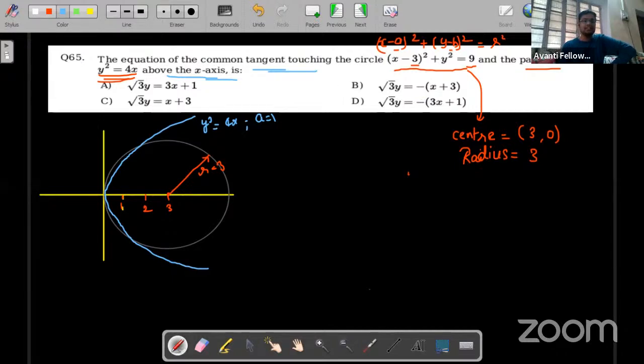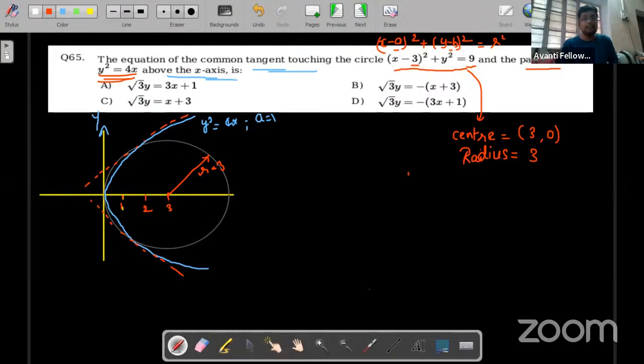Y-axis is our common tangent, now. See, this is tangent to the circle, and this is also tangent to y square is equals to 4x. Okay, so there are three common tangents. One common tangent I can draw in this way, see, this one, and another common tangent I can draw like this. Sorry for the slight mistake of this diagram. But I hope you understand how we are drawing common tangents.